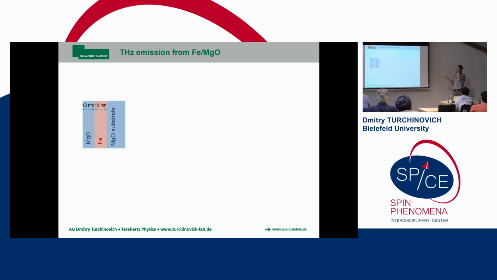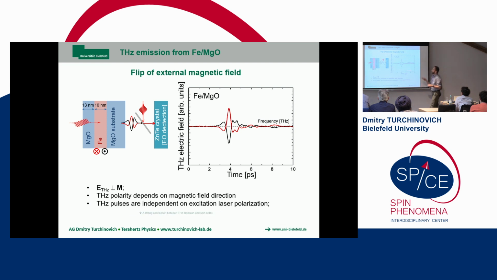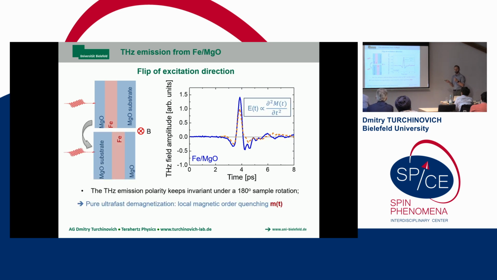Now, the interesting sample, the sample where the electrons actually cannot move. We apply a magnetic field, hit it with a laser pulse, we get terahertz emission, and we save the trace. And now we flip the magnetic field, and we see that the detected terahertz trace also flipped its sign. So obviously, this terahertz emission has a relation to the magnetic ordering in your sample. And then for a sanity check, we flip the sample, and we didn't see any flip of the terahertz emission.